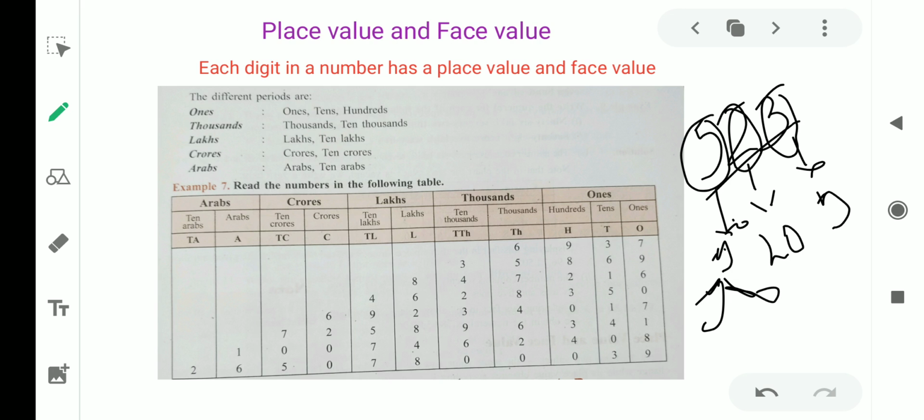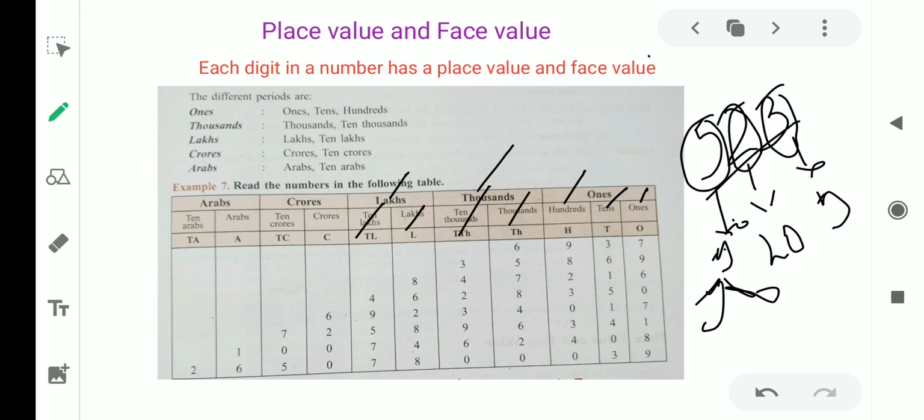Likewise you can see thousand, lakhs, crore and arabs. These are the periods. In one period there are three place values, like ones, tens and hundreds. Again in the thousand period there are two, thousand and 10,000. In the lakhs period, lakhs and 10 lakhs.